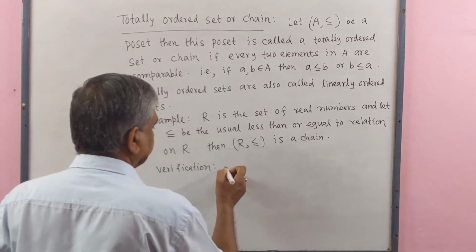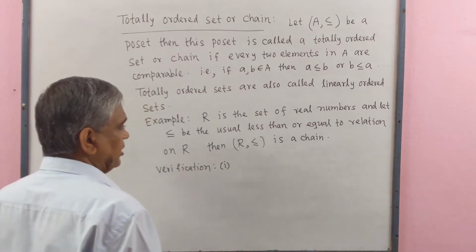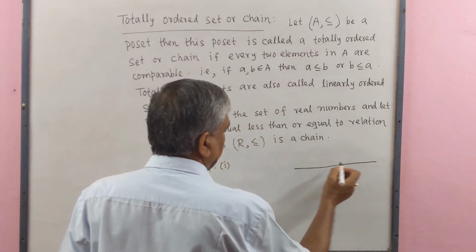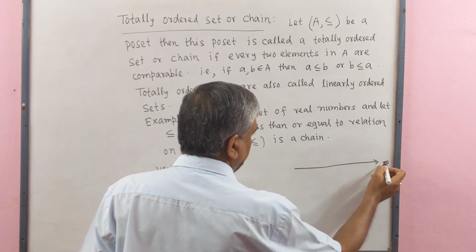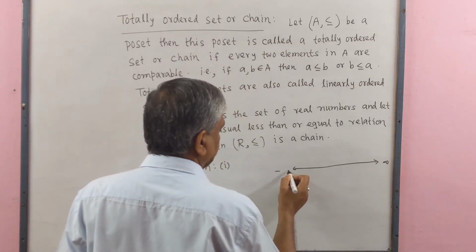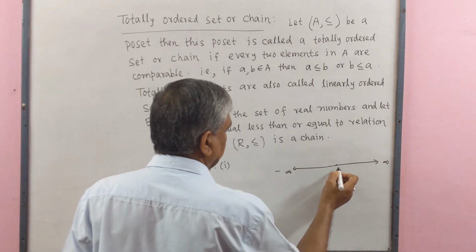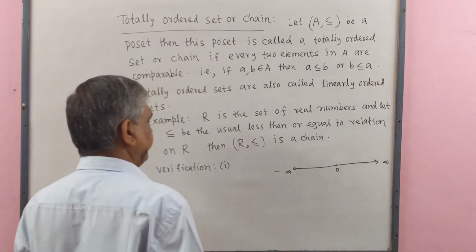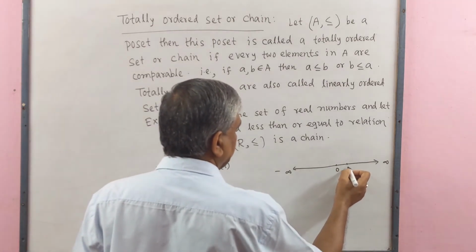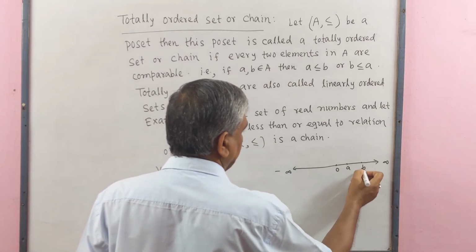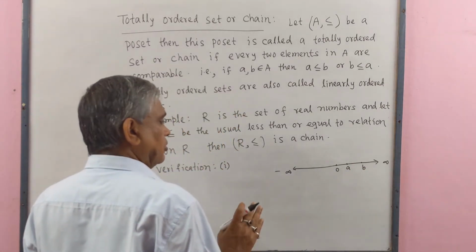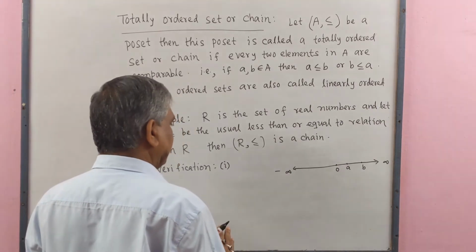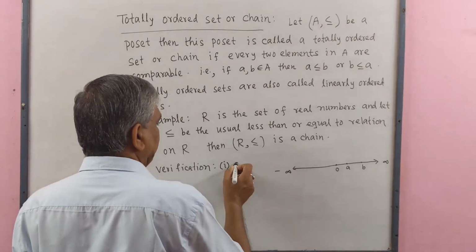Number one, firstly we see here that this is a real line. This side is infinity, this side minus infinity. Here 0, this side positive real numbers, this side negative real numbers. If we take any two real numbers a and b, we shall have to show the relation between a and b. Firstly, let a belong to R.